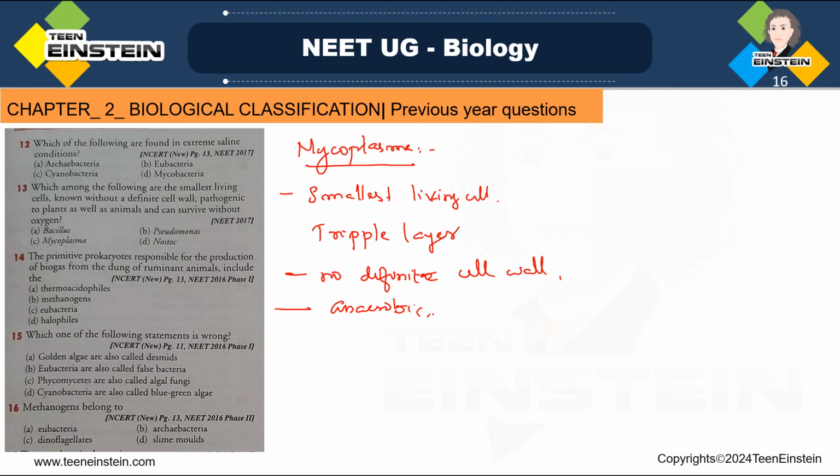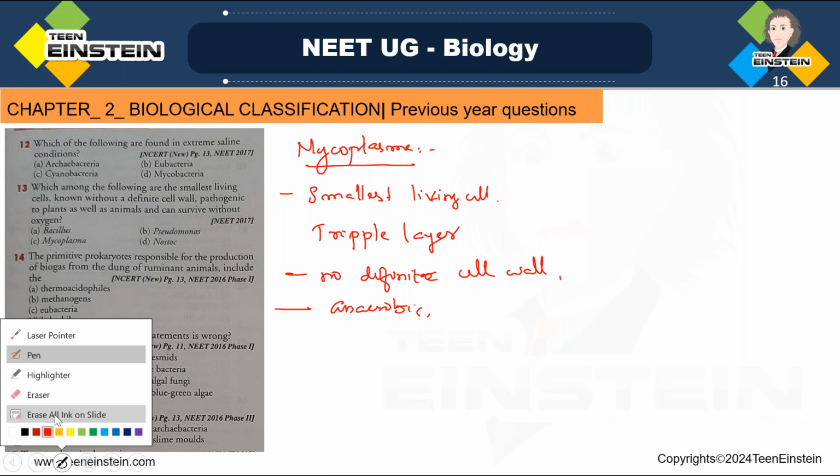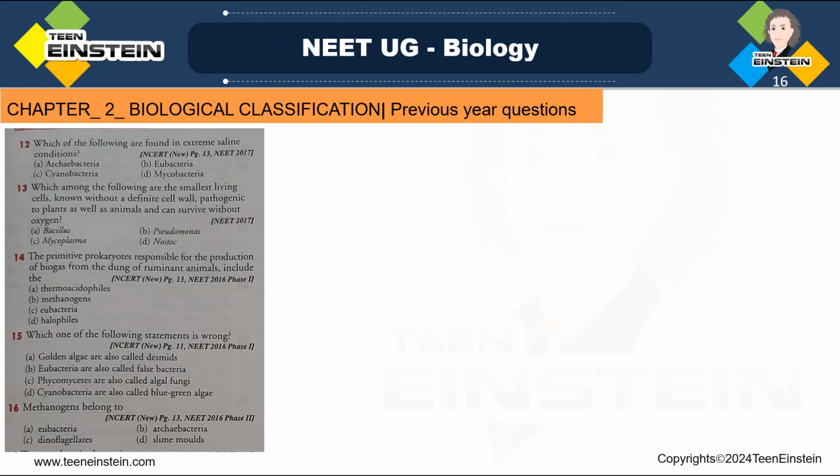And next question, question number 14. So these are all almost direct questions. Question number 14: The primitive prokaryotes responsible for the production of biogas from the dung of ruminant animals include the option A, thermoacidophiles, methanogens, eubacteria, halophiles. See, here the primitive prokaryotes. From there itself, you can see methanogens.